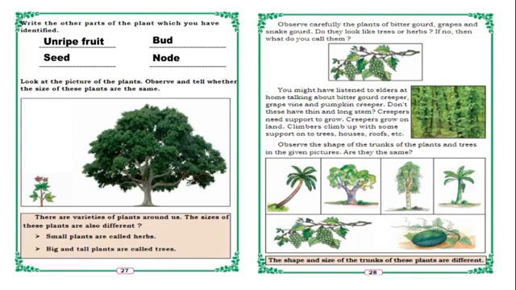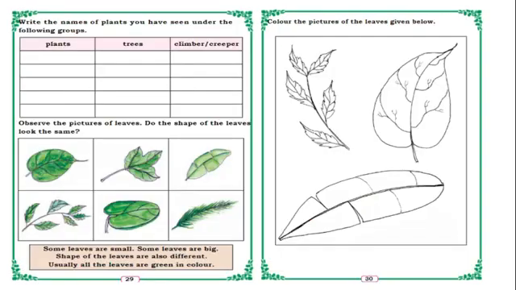Observe the shape of the trunks of the plants and trees in the given picture. Are they the same? So down you can see some trees, plants and all. Are all these stems the same? No, they have different types of stem. Some plants have soft and weak stem, and some plants have very strong stem. Yes, the shape and size of the trunks of these plants are different. In the next page, write the names of plants you have seen under the following groups.